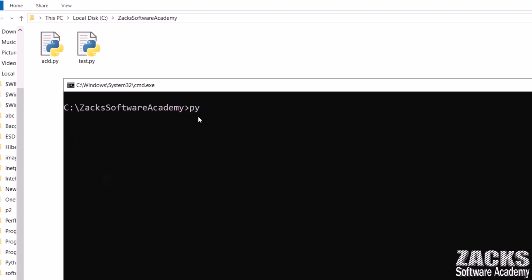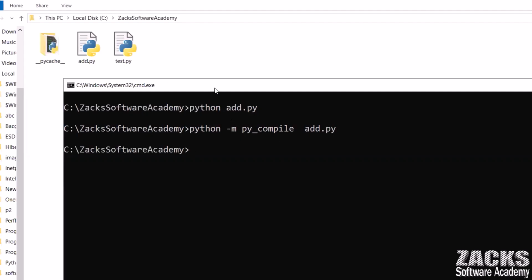Simply we are telling, hey Python, we are running add.py, right? But how to compile? No problem, I will explain this point on the board. We are using a module, there is a module called py_compile. Hey Python, use this module. Which module? py_compile. What is the file name? add.py. Simply let me use add.py. Just observe what will happen.